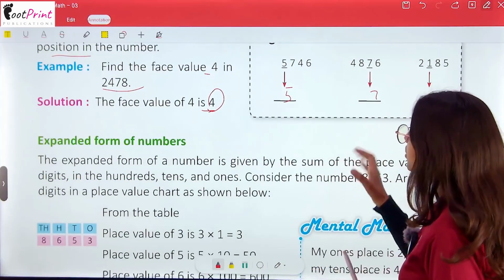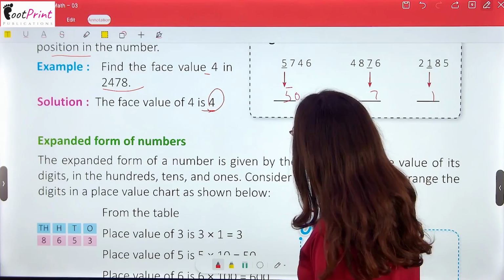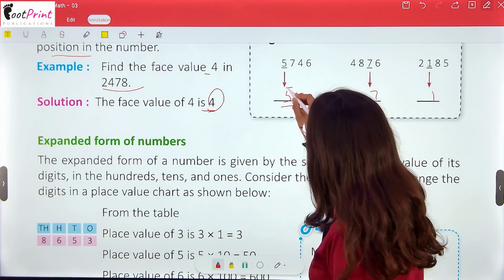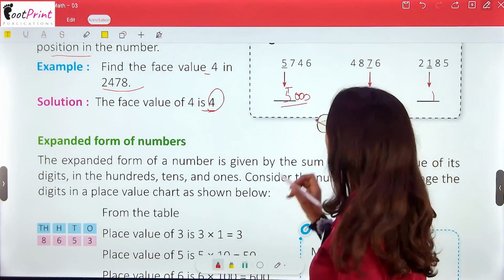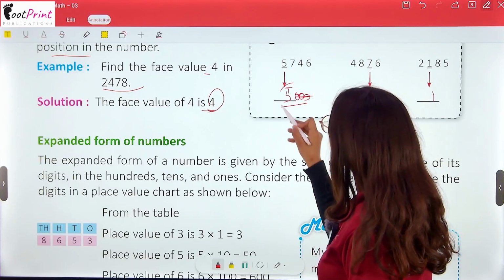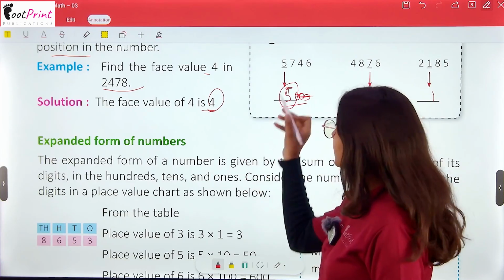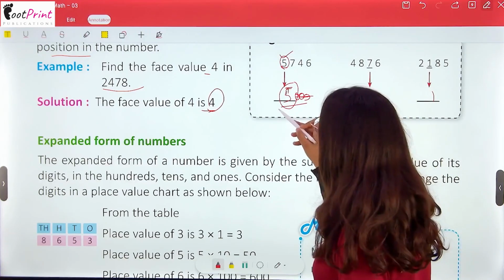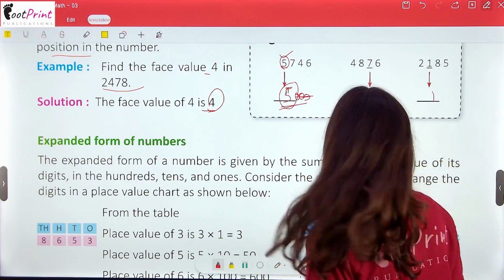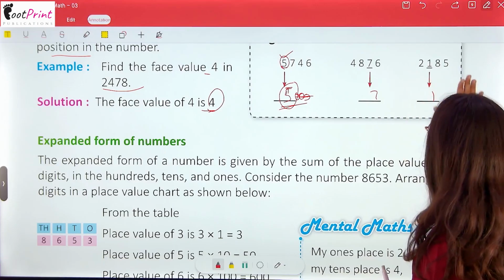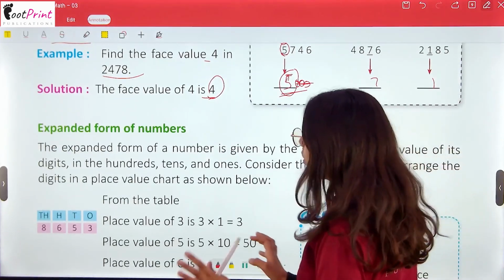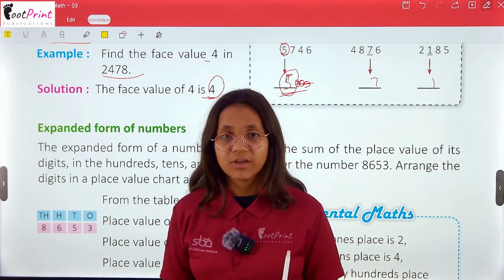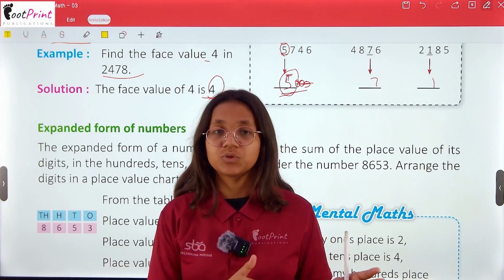When the position changes, we will not write it in expanded form. No, we are writing the face of this number. That is only 5, the fifth digit has face 5. Here 7 refers to 7, 1 refers to 1. Always remember that the face value will not change when the position changes.